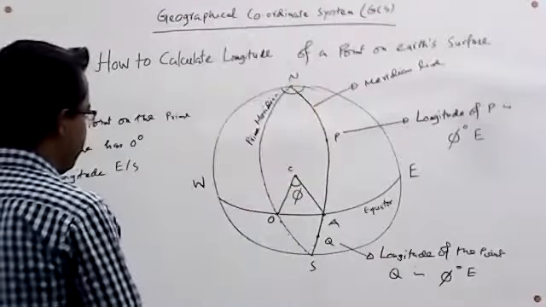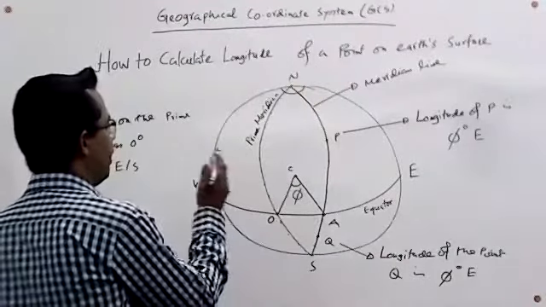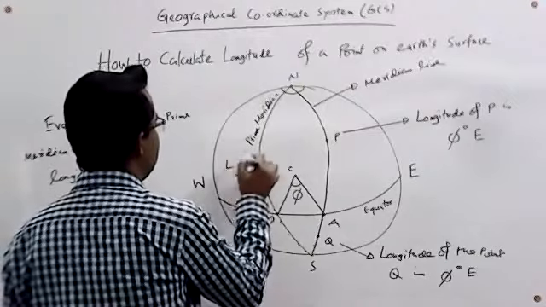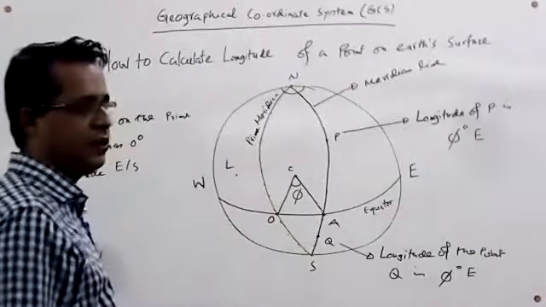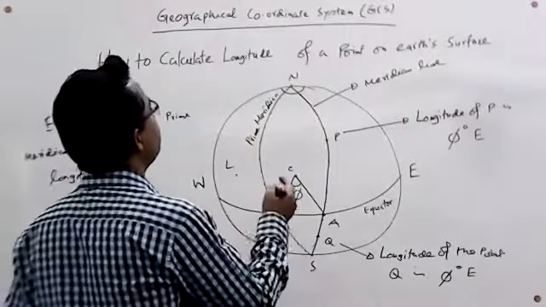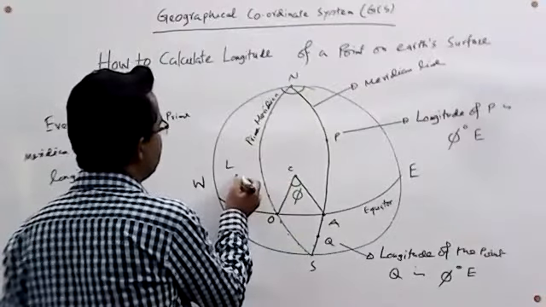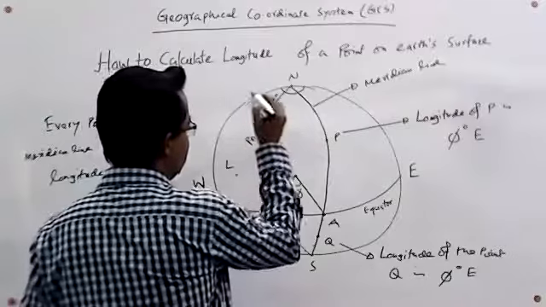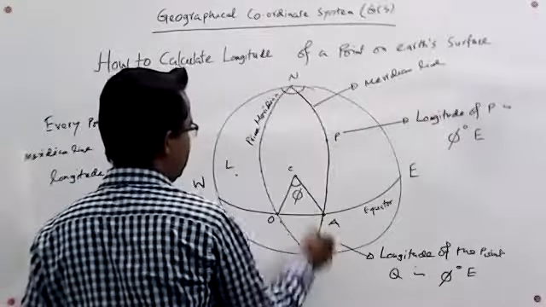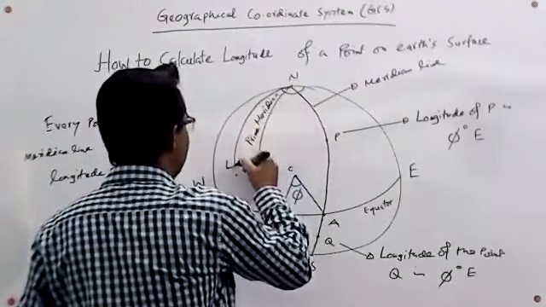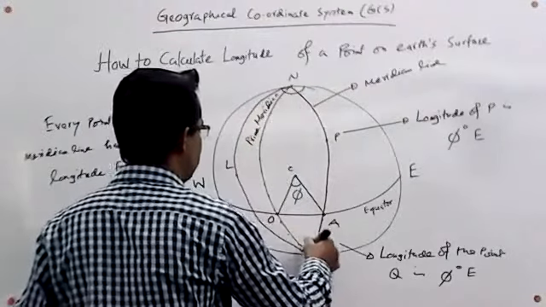If we take a point from the other hemisphere, suppose there is a point L, we would like to measure the longitude of this point L. So simply we have to draw a meridian line passing through this point L from north pole to south pole.